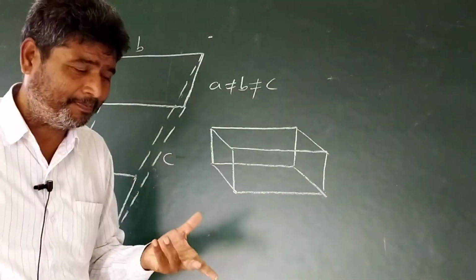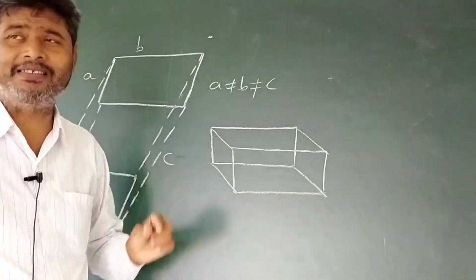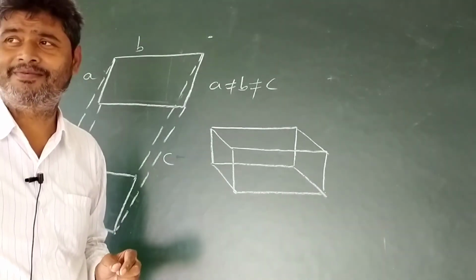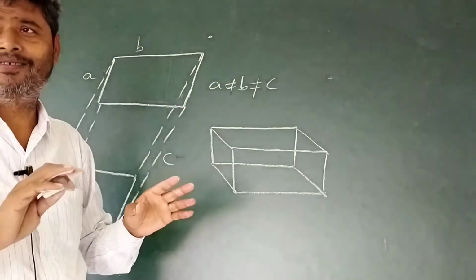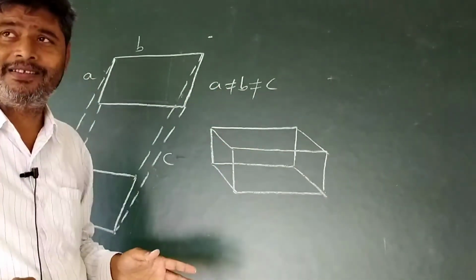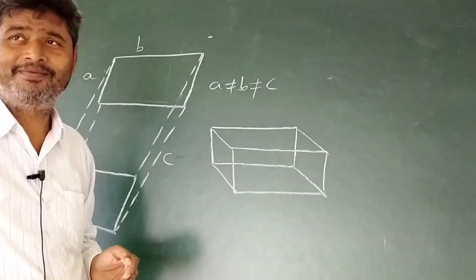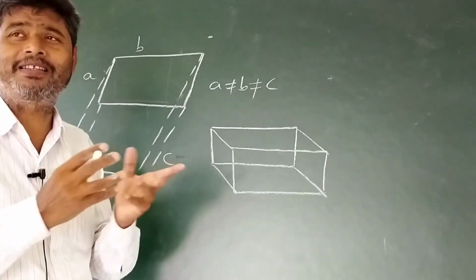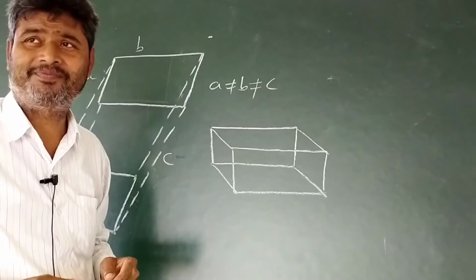For a small matchbox in which sticks are present, not a package of matches, only the matchbox, or the shape of a brick, both are similar, that is a cuboid.